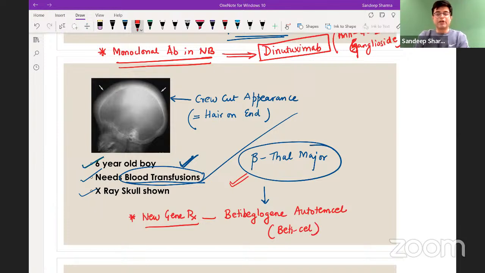In this, we take hematopoietic stem cells and using a lentiviral vector, we alter and change the defective gene causing beta thalassemia and then give it as a transfusion. Beti-cel (betibeglogene autotemcel) has been approved for use in beta thalassemia major patients between 5 to 50 years. It's a costly therapy, but it is likely that in the next few years,